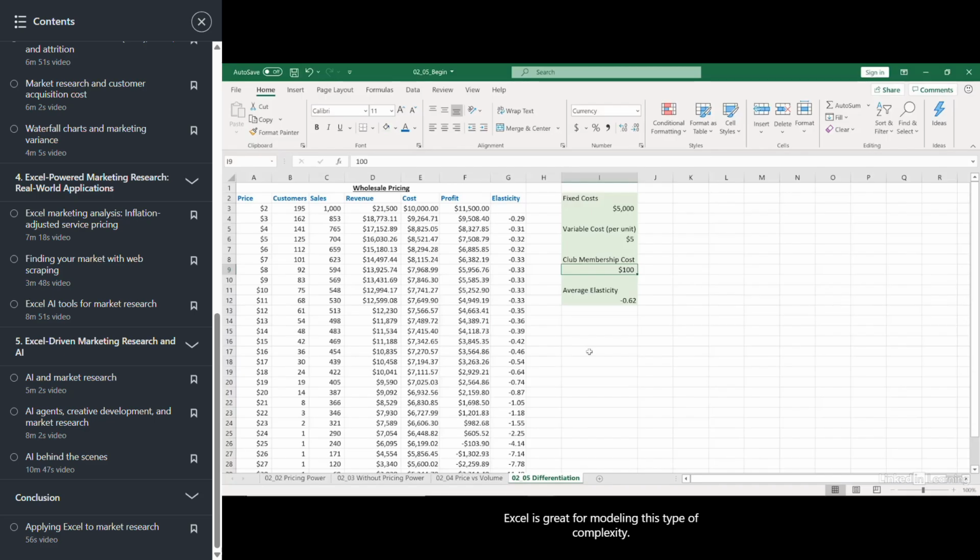Excel is great for modeling this type of complexity. Go through, put in estimates for what we think our customer base will be based on different membership cost levels, and then we can come up with the optimal price that we can charge based on that. Try putting together this type of model on your own. Change some of the variables I've included here and see how you make out.